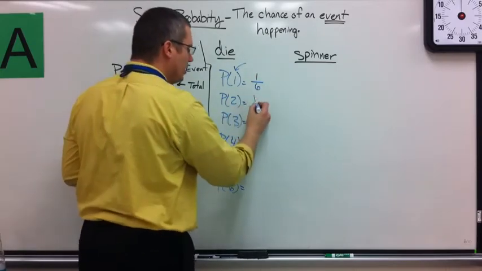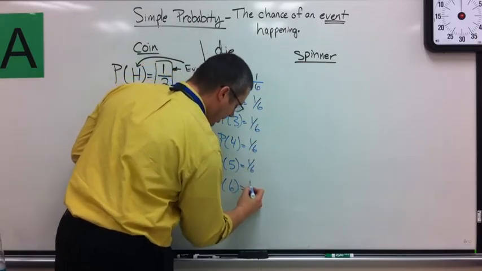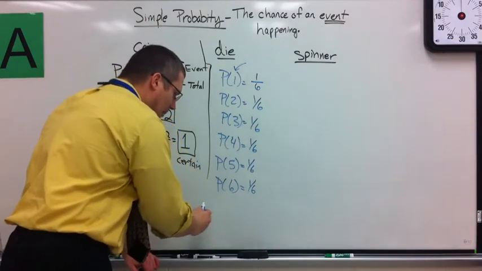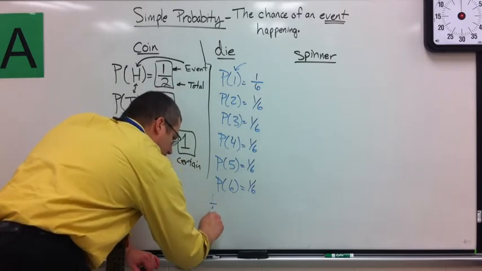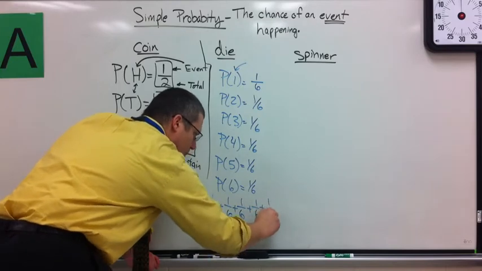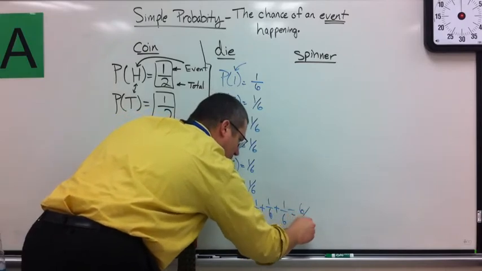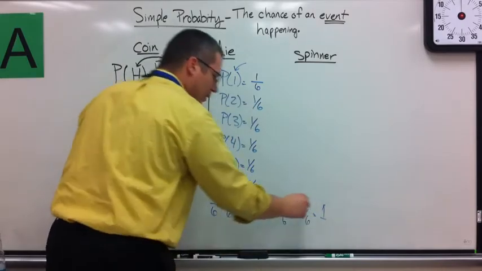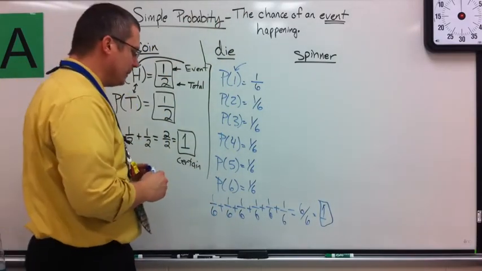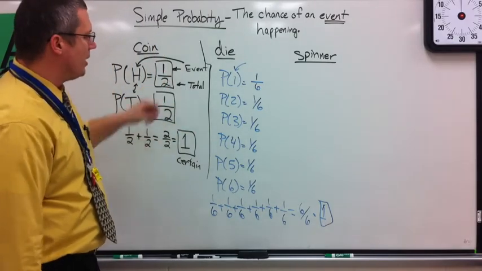Guess what? 2 is a 1 out of 6 chance. 3 is 1 out of 6. If I take all those 1/6s and add them up, 1, 2, 3, 4, 5, 6, I would get 6 out of 6, which is guaranteed to happen. If I drop a die, I'm guaranteed to get one of those numbers, and I got a 3. So again, total goes on the bottom, event goes on the top.